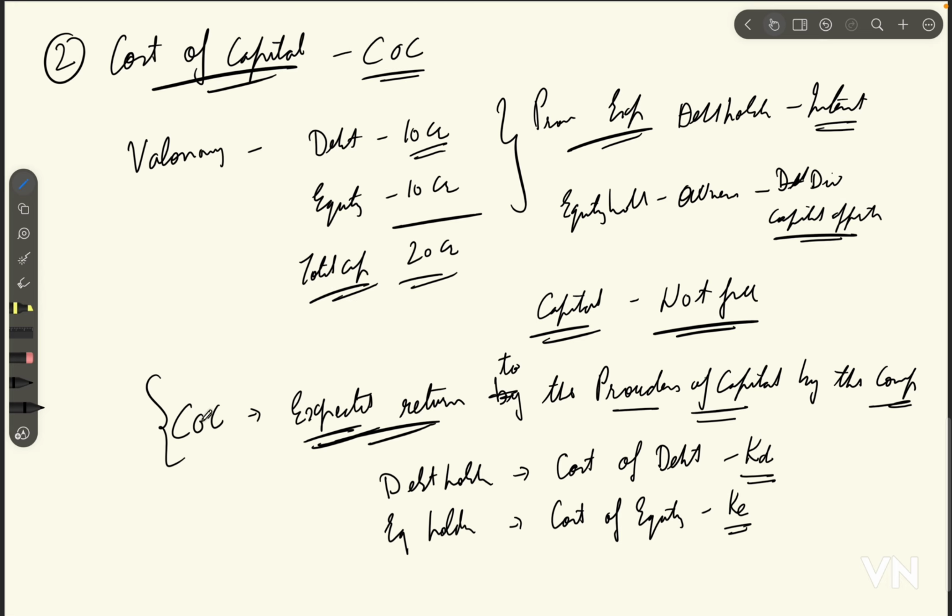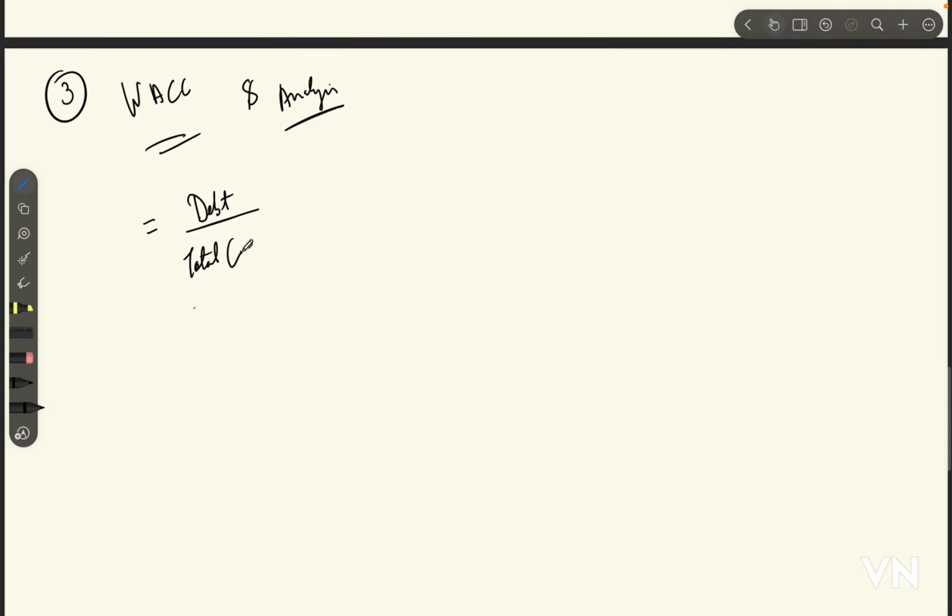Now let's look at the formula of WACC. The third topic of discussion is the WACC formula, and we'll also analyze the formula in this coverage. So let's have a look at the formula first. The formula goes like this: debt upon total capital, multiplied by cost of debt times (1 minus tax),